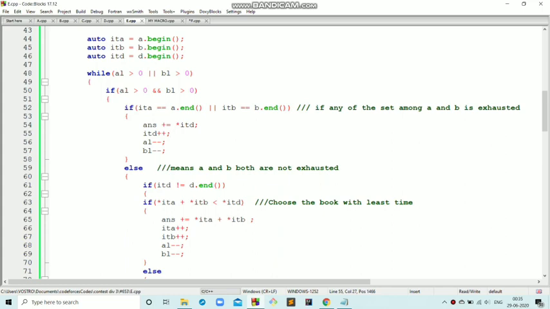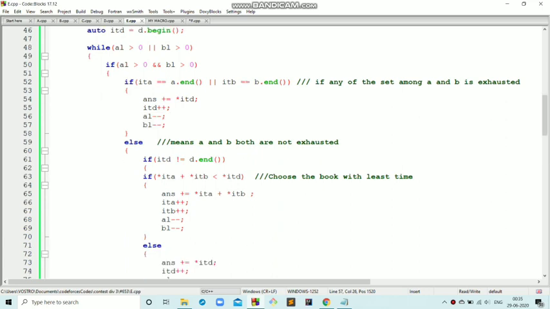And after including that book, I increment my counter, I increment my D pointer, and then I am also decrementing my AL and BL because I have chosen a book from the common set and it is liked both by Alice and by Bob. That's why I'm decrementing the counter of both of these variables. Here, as it is a multiset, I have dereferenced this pointer, so this actually means the value of the element, which is nothing but the reading time of the book.